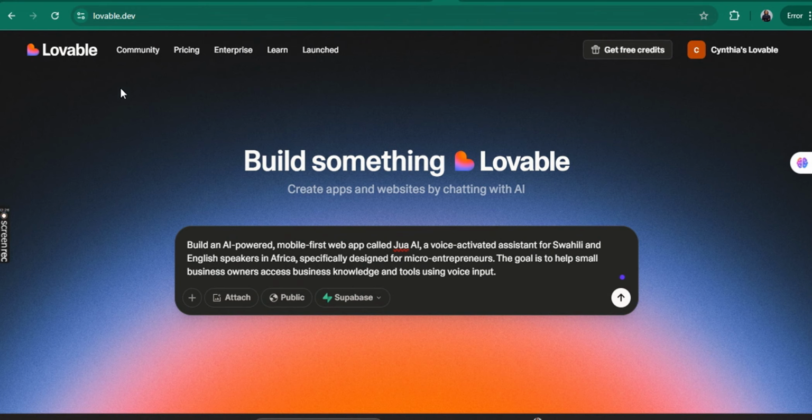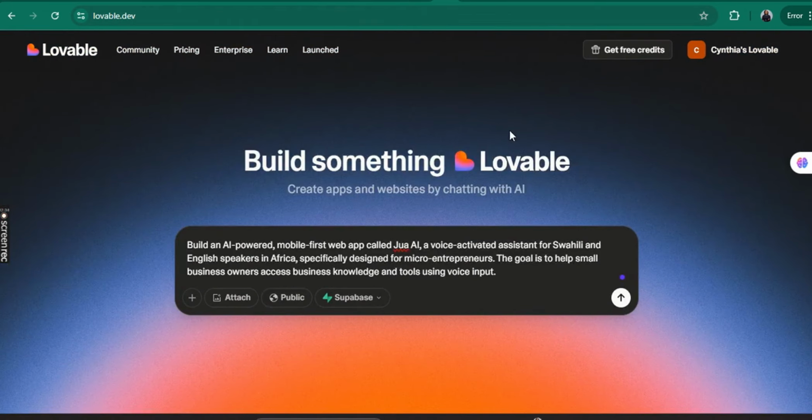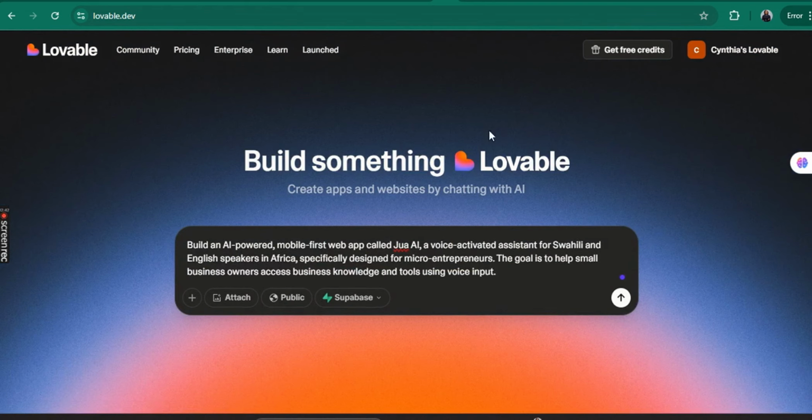So let's dive into Lovable.dev. When you type Lovable.dev, this will be your landing page. If you have an account, you sign in, of course. If you do not have an account, you sign up and you follow the prompts. As you can see, you're presented here with something like a question box where you'll type your prompt.